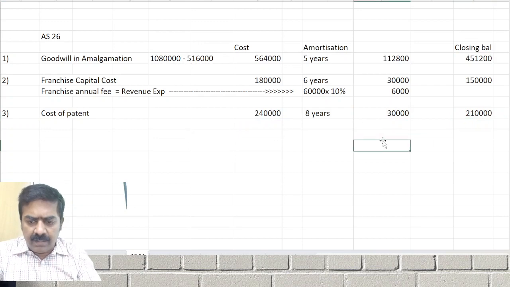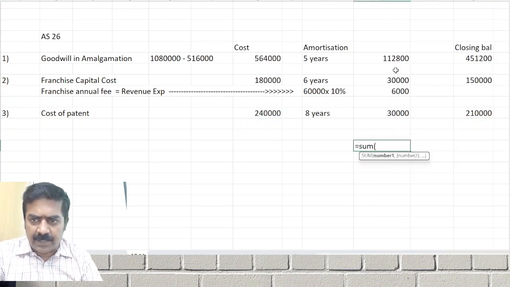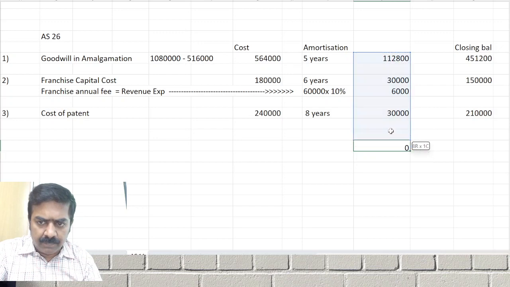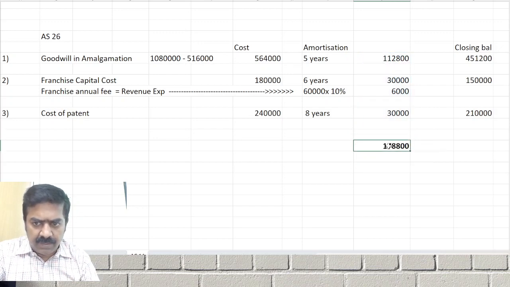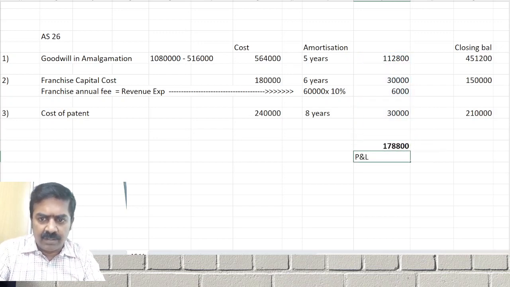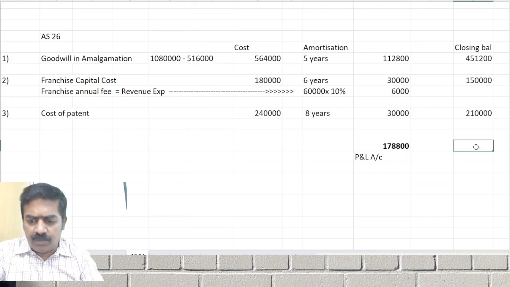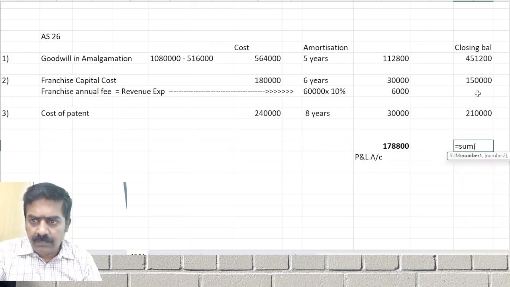So this will be the total amount recognized as expense in P&L account. This is the amount to be put in the P&L account. This is the carrying amount for balance sheet. This is the carrying amount for which one? Balance sheet.